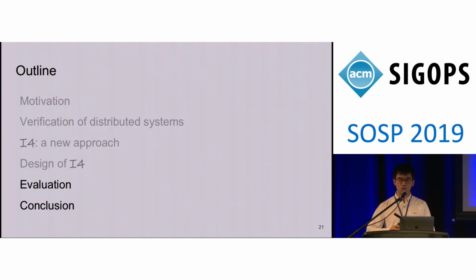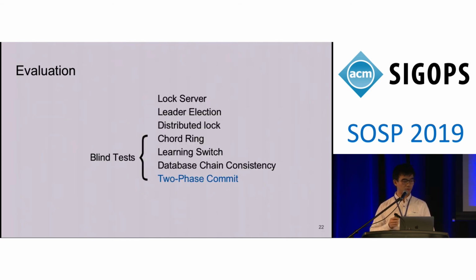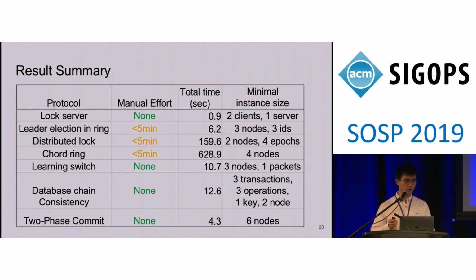In evaluation, we want to see if I4 can be used to prove real protocols and how much manual effort is required. It turns out that we can prove all 7 protocols in our evaluation. We took 6 protocols from Ivy, and we implemented two-phase commit based on its description. From all these protocols, we use the first 3 to build our algorithm, so they are well studied. And we use the remaining 4 as a blind test, so we don't understand the internals of the system. And here is a summary of our results.